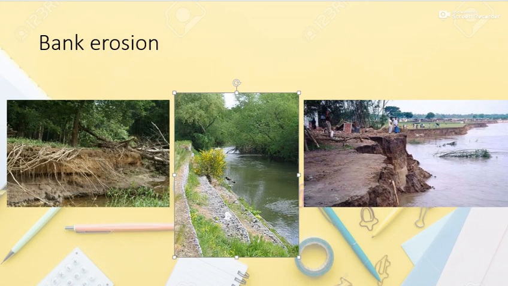The next cause of soil erosion is bank erosion, which is the wearing away of the banks of a stream or river. This is distinguished from erosion of the bed of the watercourse, which is referred to as scour. The roots of trees growing by a stream are undercut by such erosion.